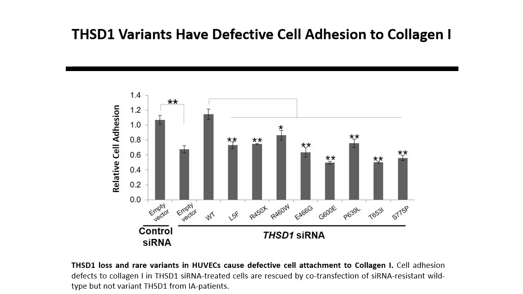Specifically, we showed that THSD1 loss by siRNA-mediated knockdown led to defects in attachment to collagen 1 that can be rescued by expressing wild-type THSD1 construct that had been engineered to be siRNA resistant. In addition, we tested each IA patient-identified variant using similar siRNA-resistant constructs. Expression of no THSD1 variant rescued the attachment phenotype, demonstrating that each variant perturbs THSD1 protein function.